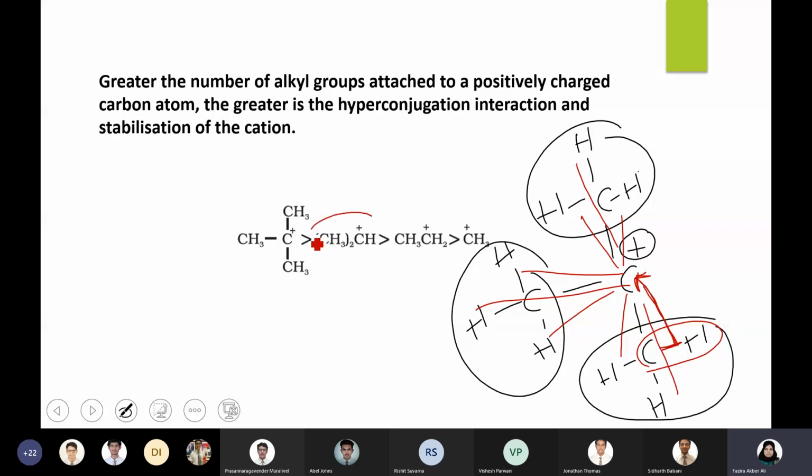But for secondary, you have only 2 alkyl groups. So there will be hyperconjugation but less hyperconjugation interaction compared to tertiary. And in the case of primary, there will be hyperconjugation, but the interaction will be comparatively less. So it decreases when you have fewer alkyl groups or fewer CH bonds on the alkyl group.